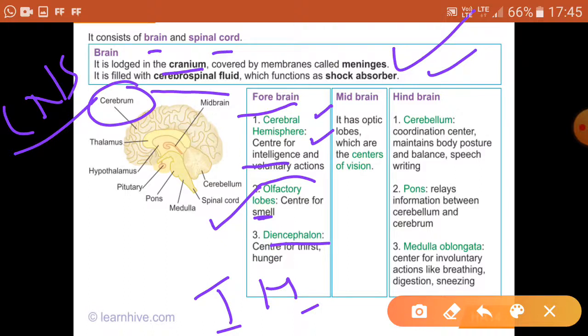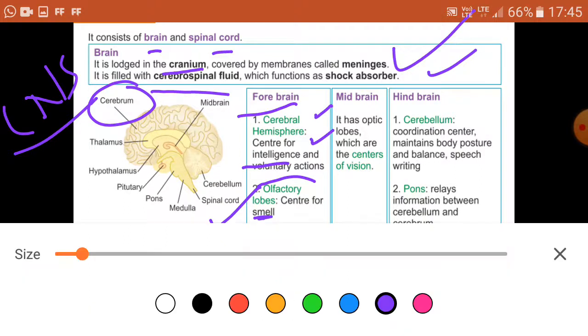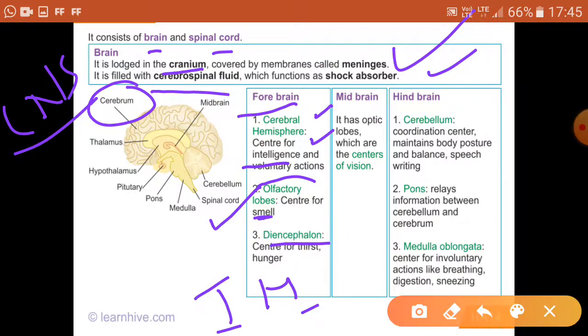Then moving ahead to midbrain. Midbrain has got optic lobes, and midbrain's major role is to connect the forebrain with the hindbrain. And the way forebrain was having olfactory lobes related to smell, midbrain is having optic lobes related to the vision.